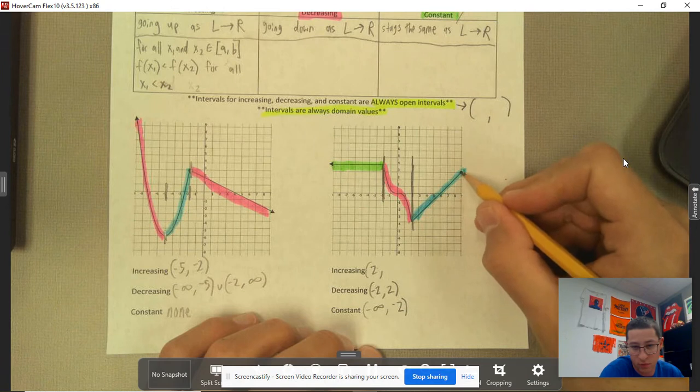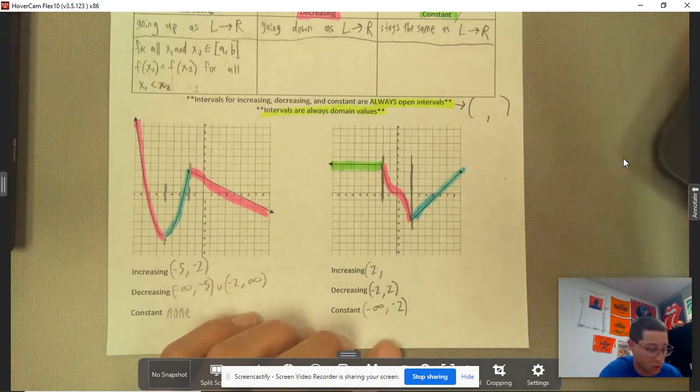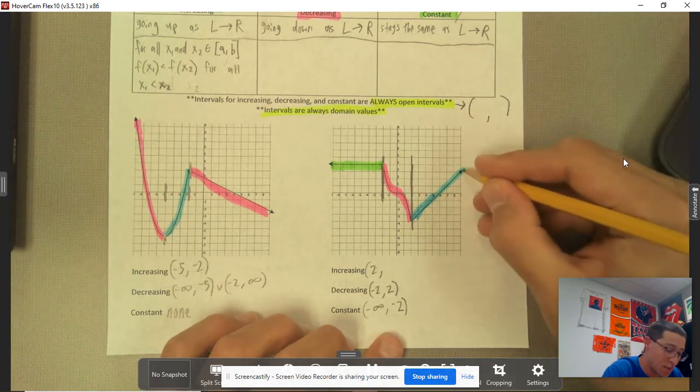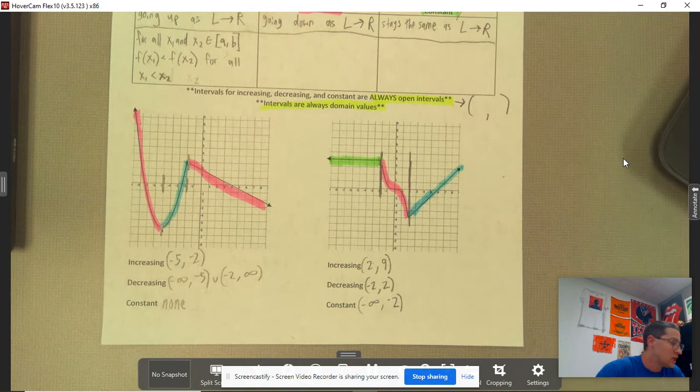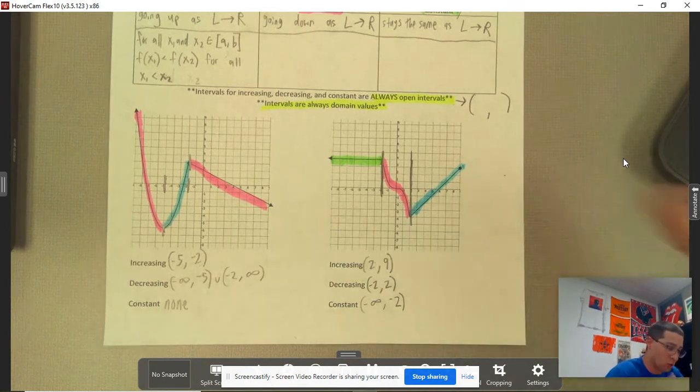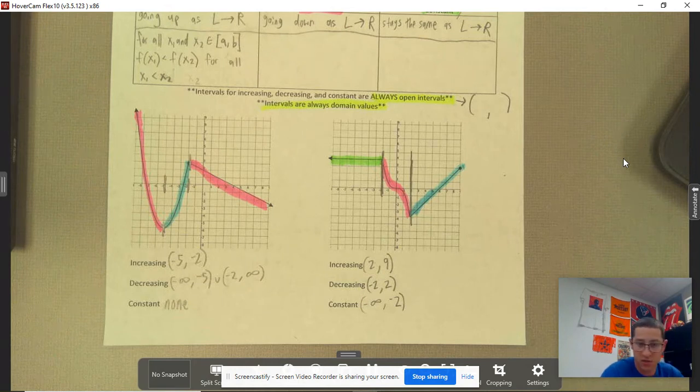Notice that there's a closed hole here. If it was an arrow, it would be all the way up to infinity, but this one does actually stop this particular function. And so it goes all the way up until 9. Open interval with parentheses, because that's what we always do for increasing, decreasing, and constant. So that is actually it for increasing, decreasing, constant.